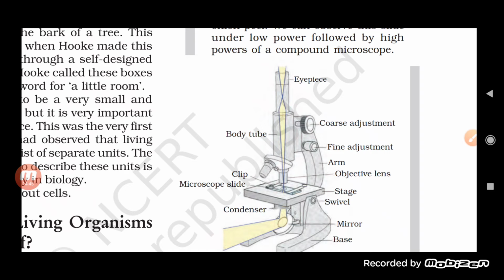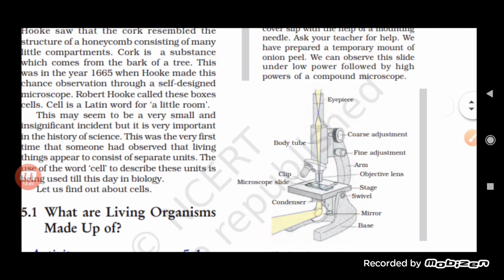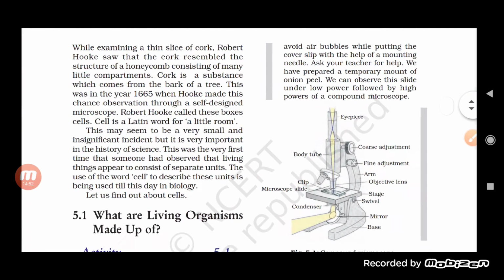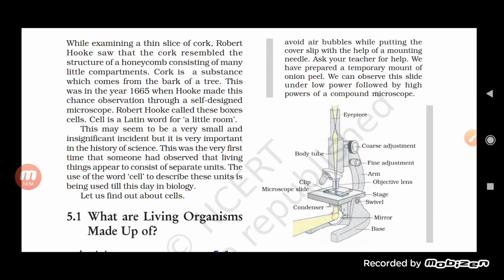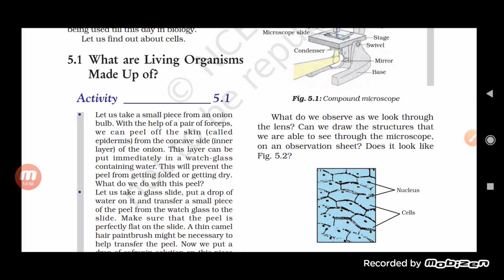Under the low power and then under the high power, we will use the compound microscope to see the cell clearly. What do you observe after taking the temporary mount which we had prepared of the onion peel, and when we keep it under the compound microscope? What is the thing that we are going to observe here? So, can we draw the structure?